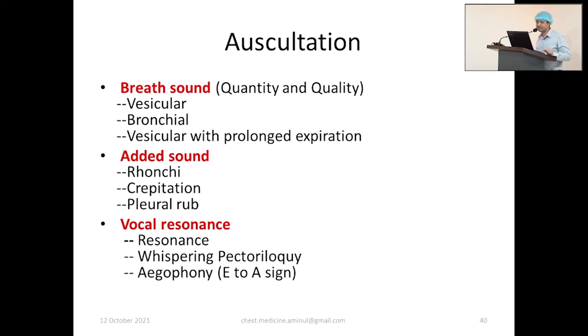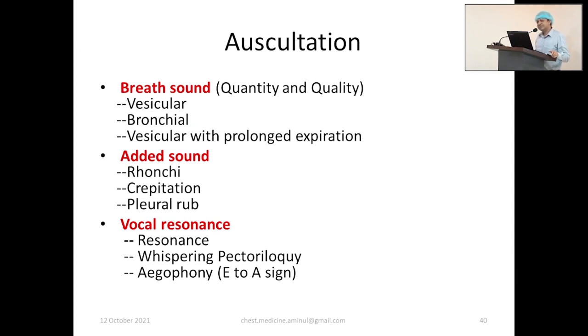Vocal resonance, vocal fremitus, breath sound, all will go in the same direction. If there is bronchial breath sound, that means increased breath sound, vocal resonance will also increase, and vocal fremitus will also increase. Say breath sound is bronchial but vocal resonance is diminished, that will be a blunder.